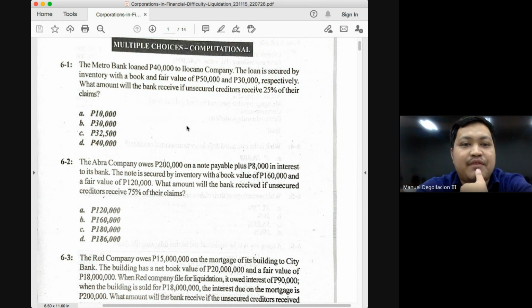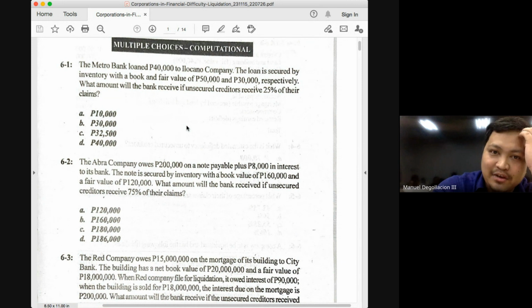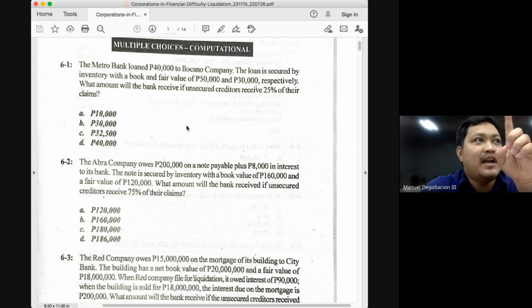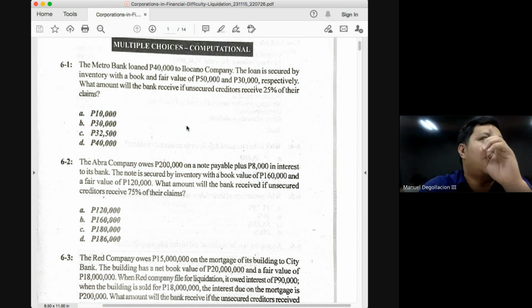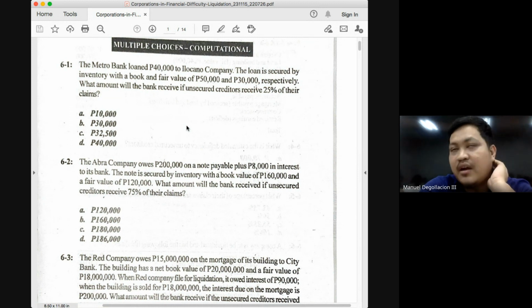How much was the book value of the inventory? 50. How much is the fair value? 30. The 50,000 book value is greater than the amount of claim. Do you follow, class? But the fair value is less than the amount of claim. So the first exercise here would be, how are you going to classify the 40,000 claim against the company? Is it partially secured or fully secured? Partially secured only because the only relevant valuation here, class, would be the fair value. Okay? You might argue that it's fully secured because the book value is 50.